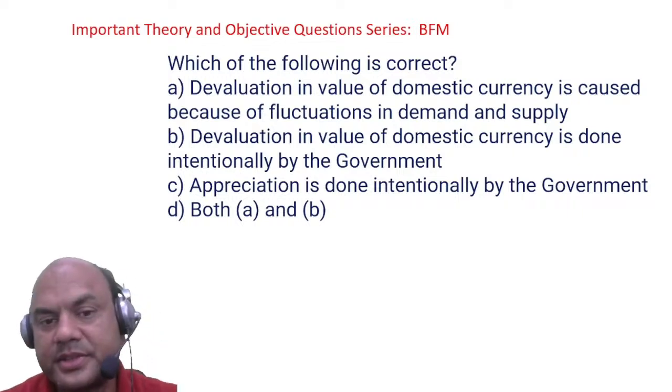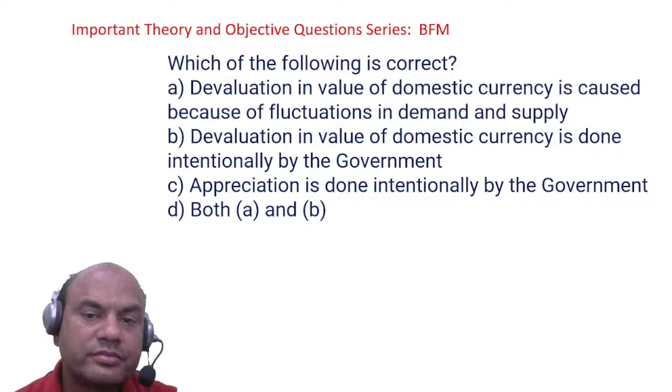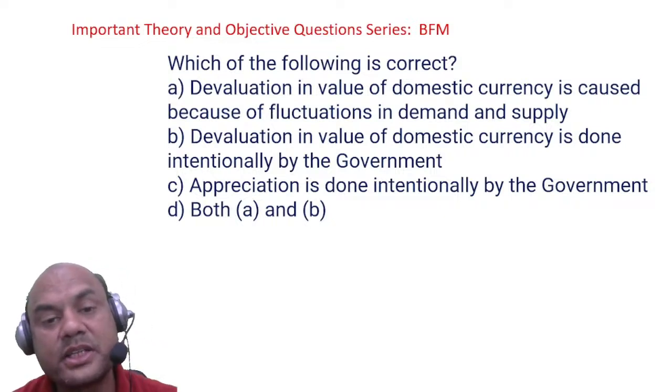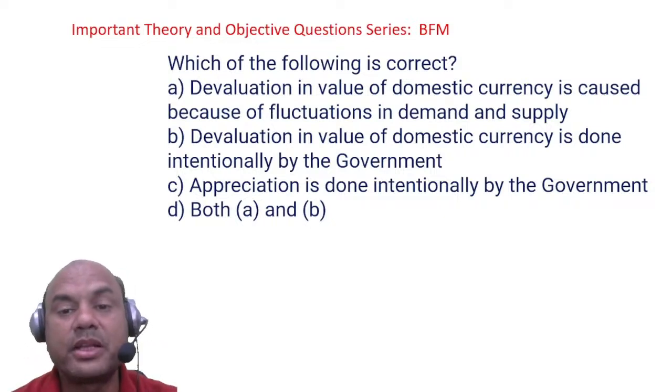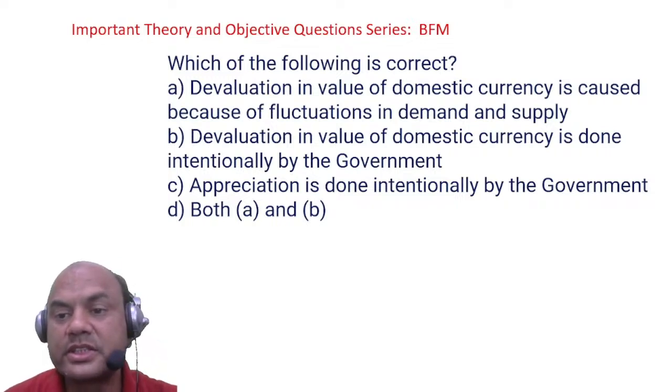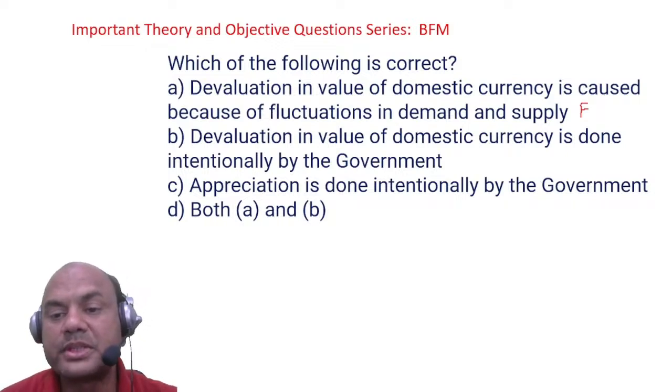What is the answer? Devaluation in the value of the domestic currency is caused because of fluctuations. Devaluation is done by the government. Revaluation is done by the government. So this is false. Devaluation in the value of the domestic currency is done intentionally by the government. True.